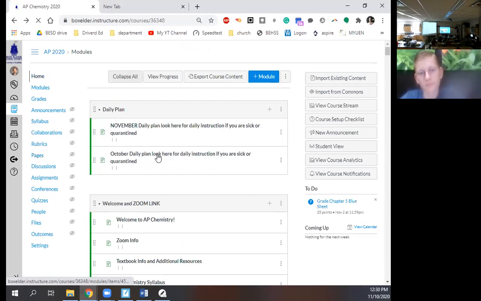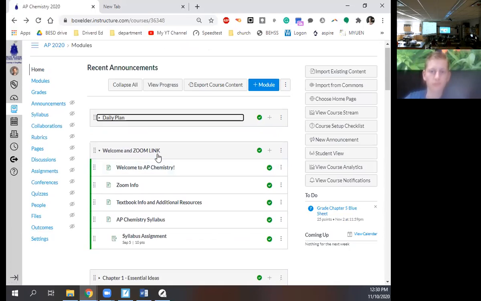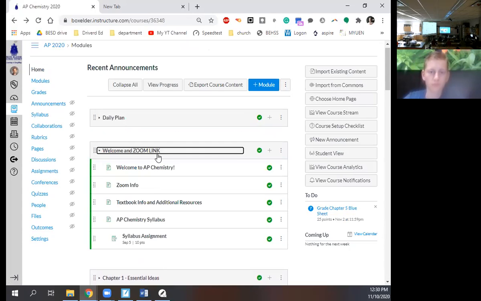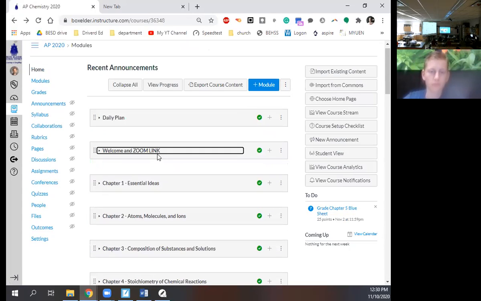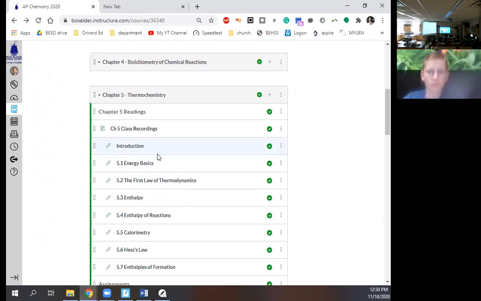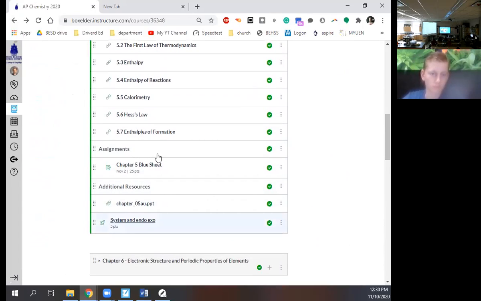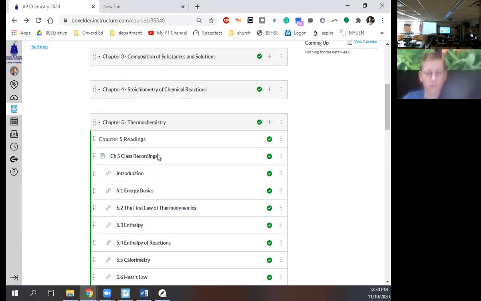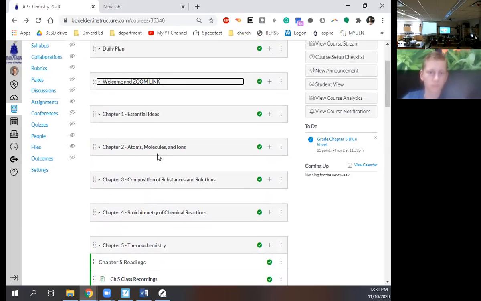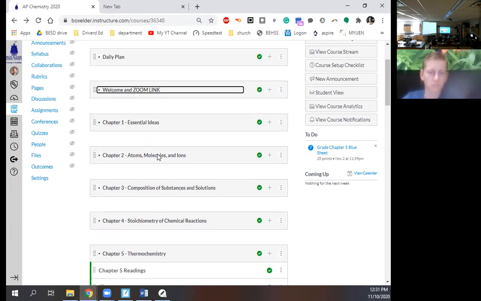There are also resources for each chapter. The Zoom link, if you need it, would be right here. It says welcome and Zoom link in caps, Zoom info right there. We're on thermal chemistry, so these are all the links to the textbook that you could read online. Here's the assignment that's locked now. Here's some additional resources. That's the PowerPoint. This is an endo and exo quiz I haven't had you do. You can get pretty much all the resources you need right there on Canvas. Check the daily plan. Join the Zoom.